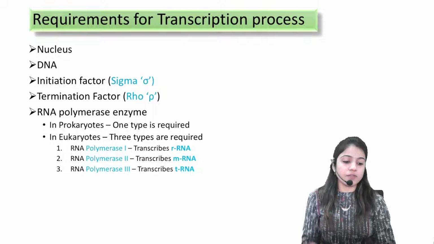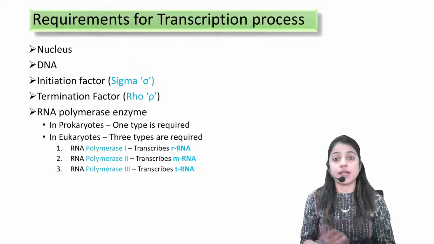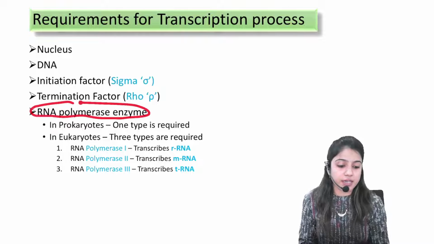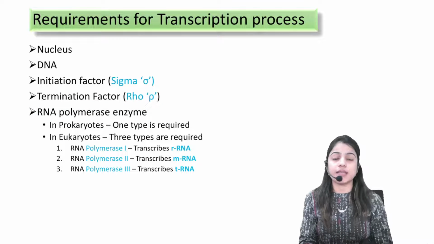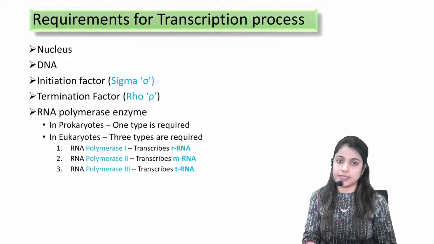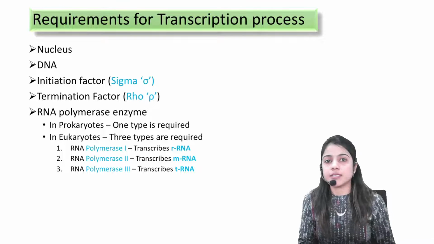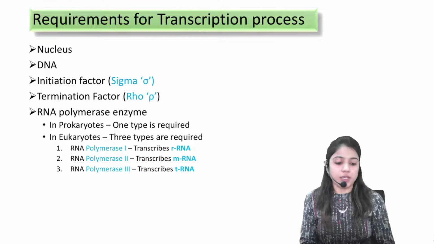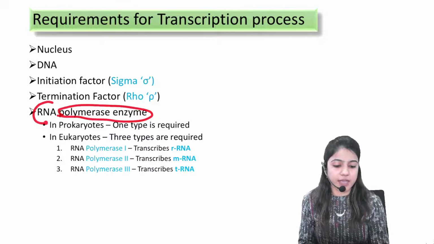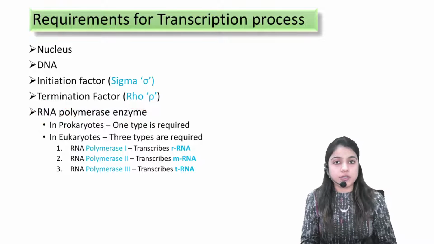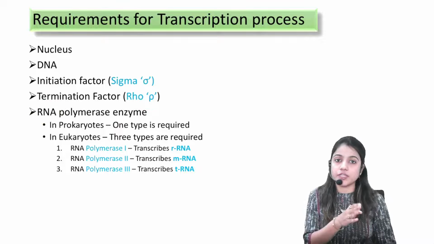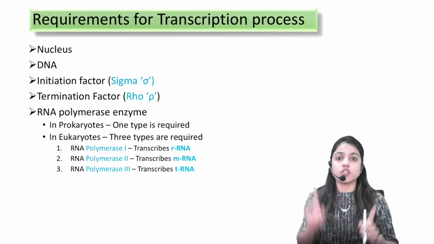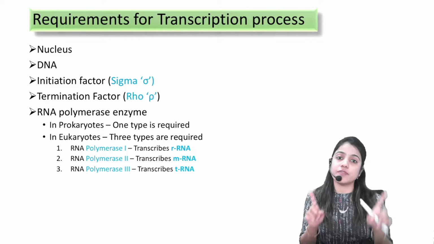But along with this sigma factor for starting the transcription process, we need this enzyme. What is that enzyme? That is the RNA polymerase enzyme. Why RNA polymerase enzyme? Because the process of formation of RNA is happening. So the polymerase enzyme has to be RNA. Suppose if the process is formation of DNA from DNA only, that means we need another copy of DNA. So DNA is used for the formation of its replica.